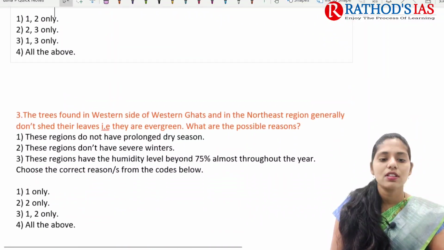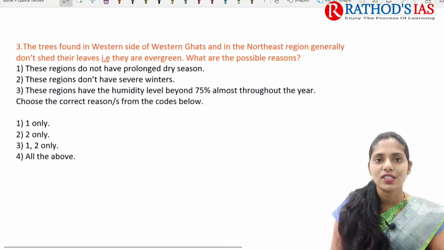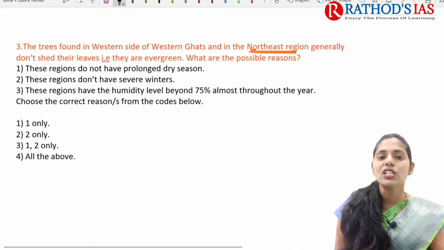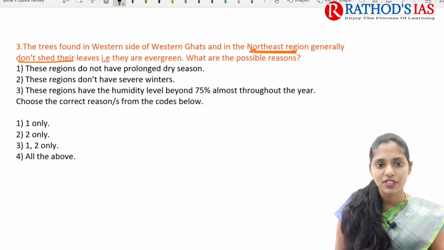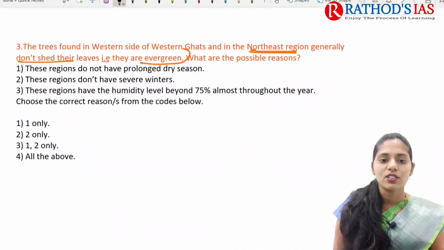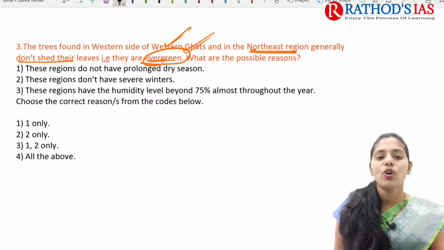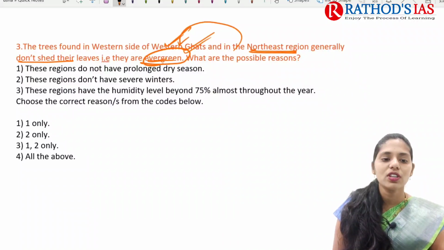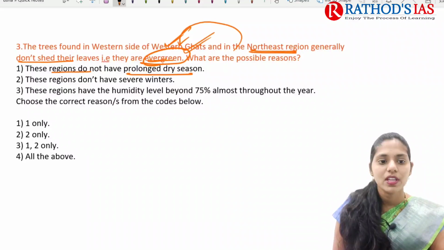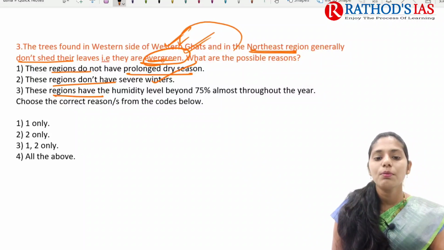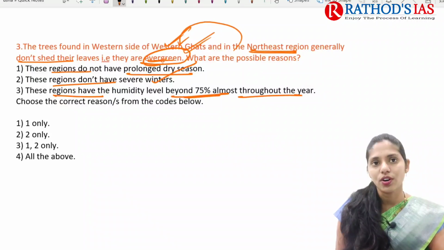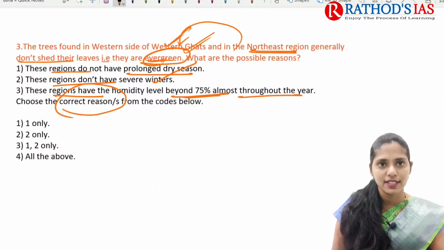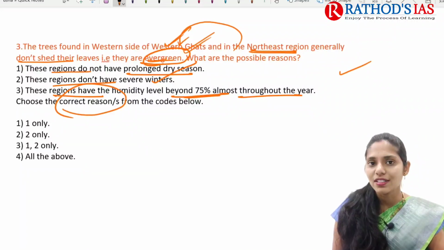The next one is: the trees found in the western side of the Western Ghats and the northeast region generally don't shed their leaves. They are evergreen. So this question is about evergreen forests. What are the factors responsible for this? First, the regions do not have a prolonged dry season. Second, the regions do not have severe winters. Third, these regions have humidity levels beyond 75% almost throughout the year. You have to choose the correct reasons. Let me know the answers in the comment box.